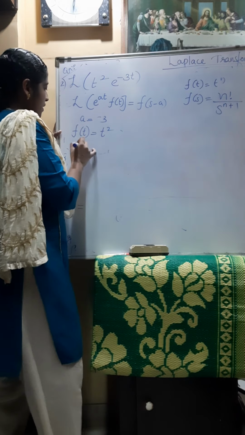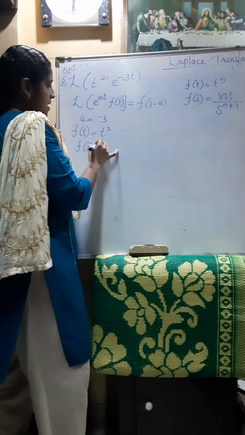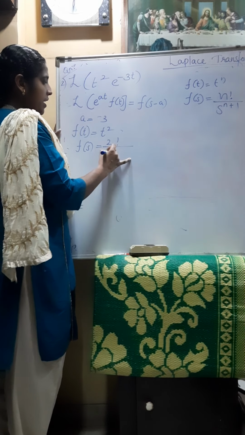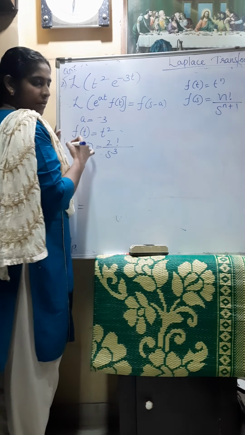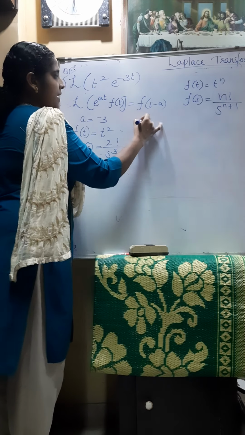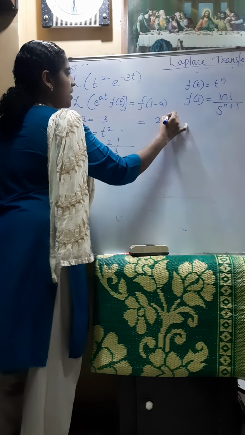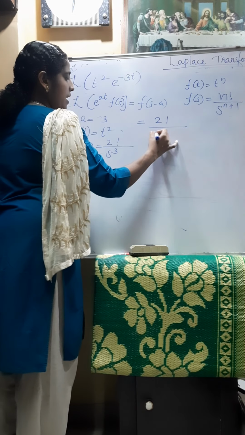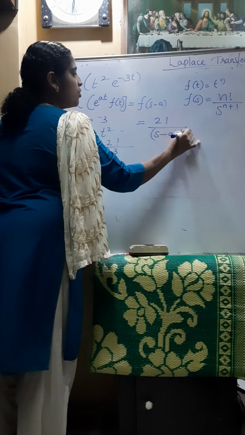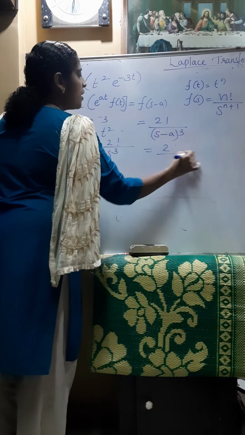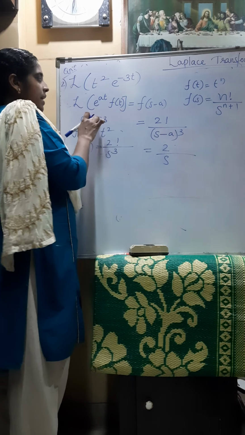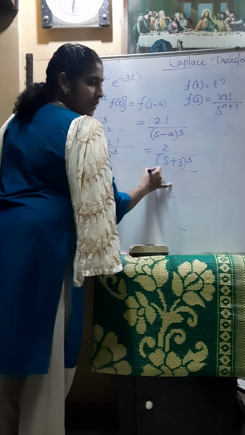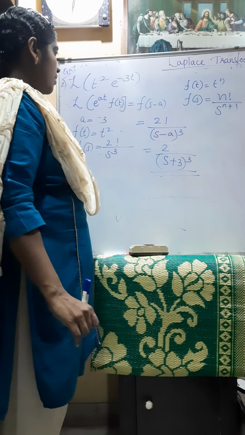So f of s is n factorial by s raised to n plus 1, that is 2 factorial by s raised to 3. So what will be f of s minus a? That is 2 factorial divided by s minus a whole cube, that is 2 divided by, this a is minus 3, so s minus a becomes s plus 3 whole cube. 2 divided by s plus 3 whole cube.